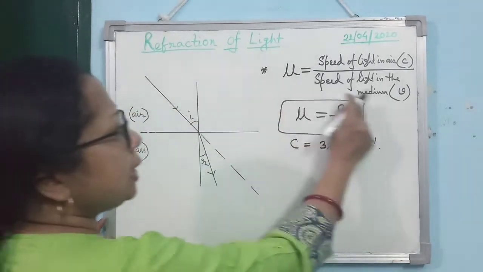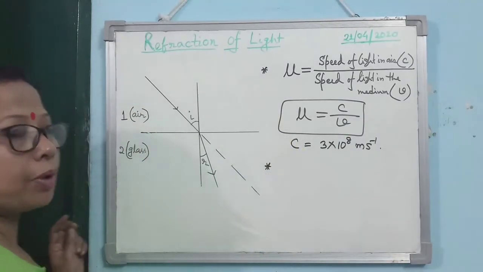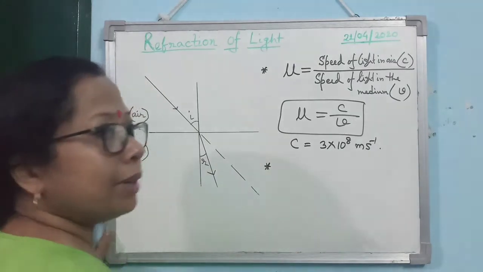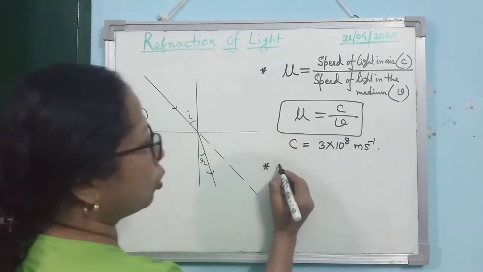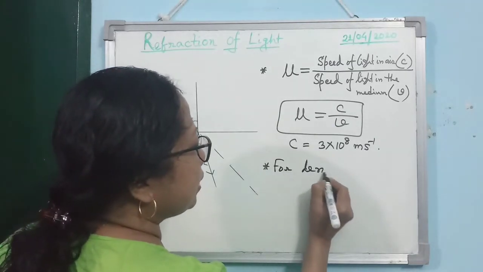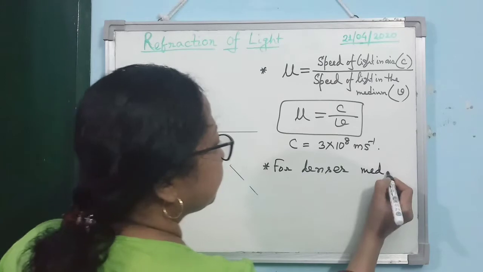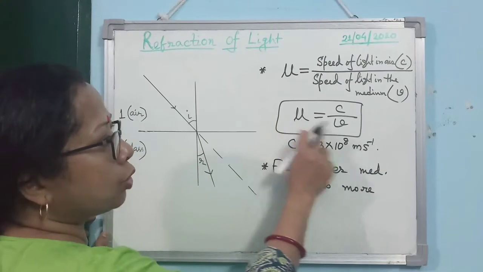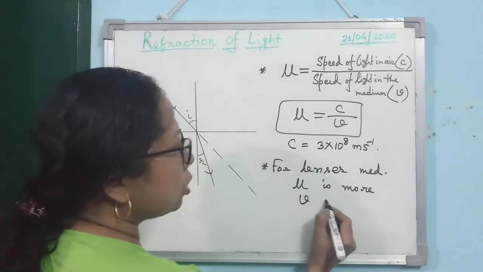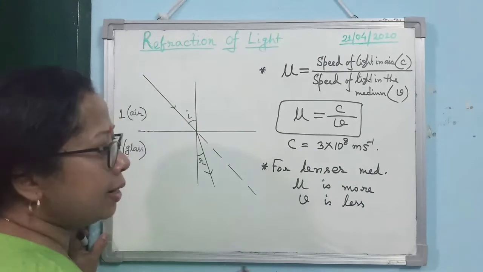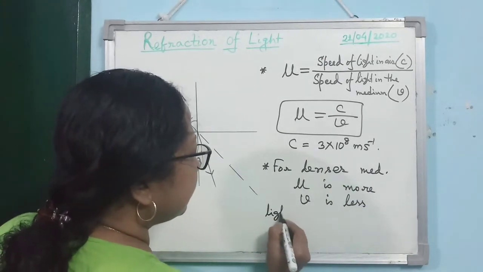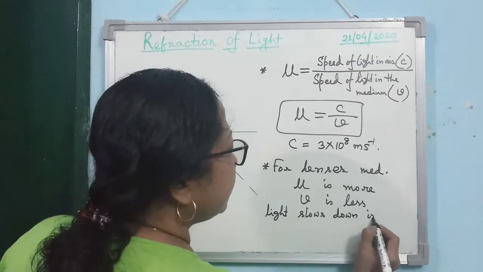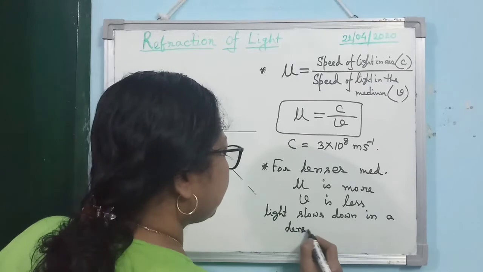Alright. From this relation you are getting two very important conclusions. As I said in the earlier discussion, for a denser medium, the value of mu is more. So look at it, C is constant. If mu is more, then V should be less. So what you can write is that light slows down in a denser medium.